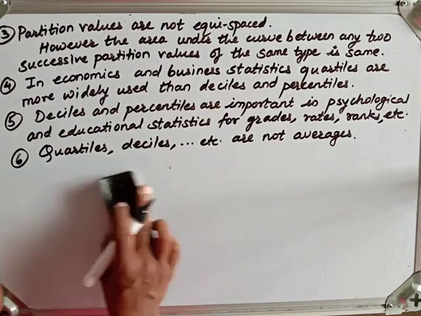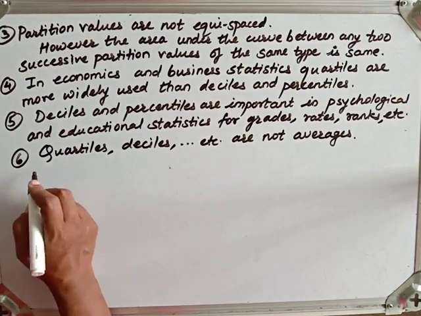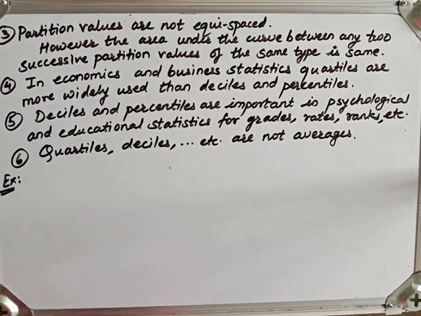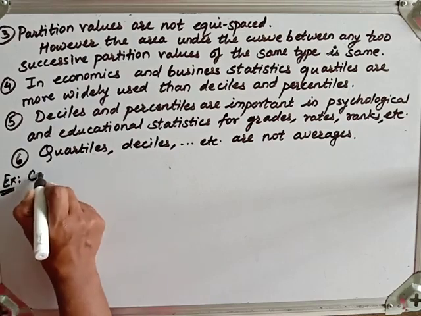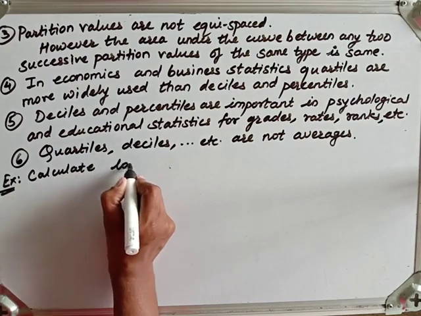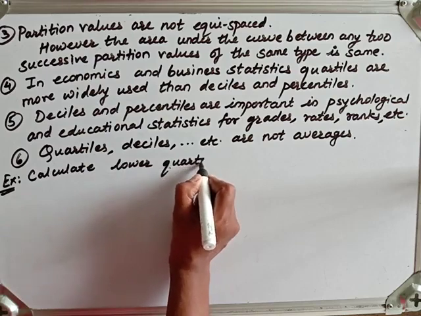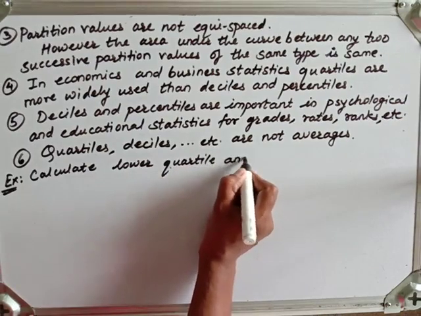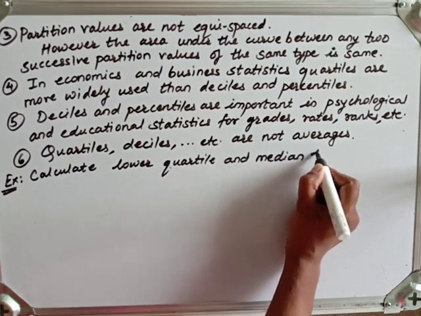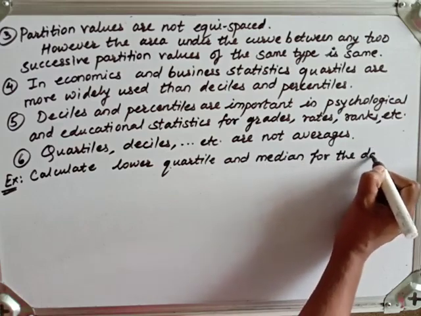Now, let us take a small example on finding the quartile. I will take a small example on an individual series distribution. Calculate the lower quartile and median for the data.